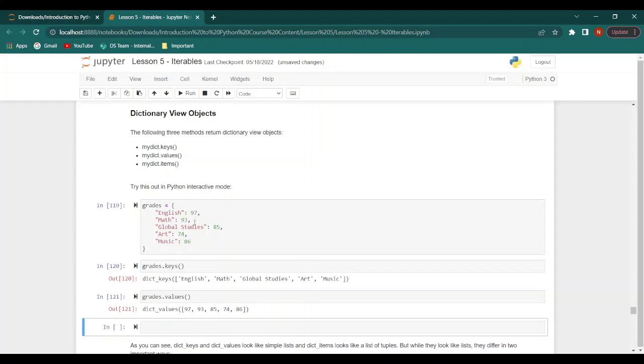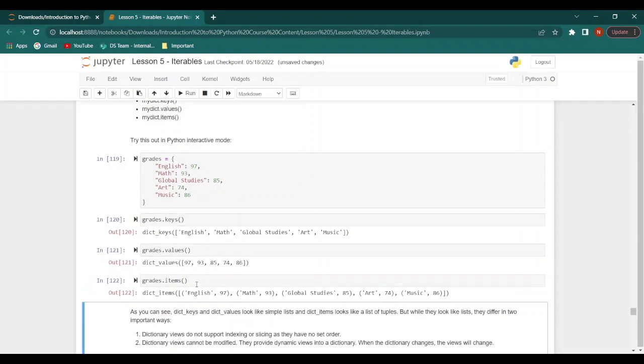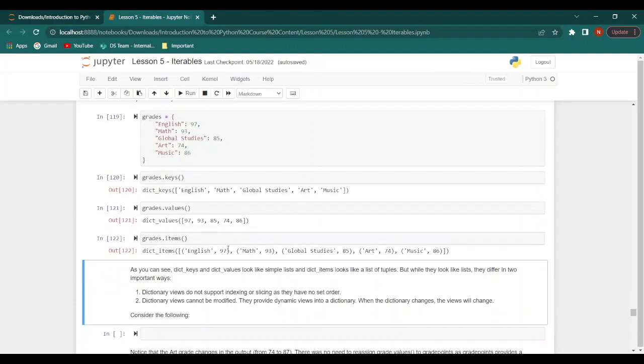So that is 97, 93, 85, 74, and 86. Finally, when we say grades.items, we get the different key value pairs from the dictionary. So we get English 97, Math 93, Global Studies 85, Art 74, and Music 86.